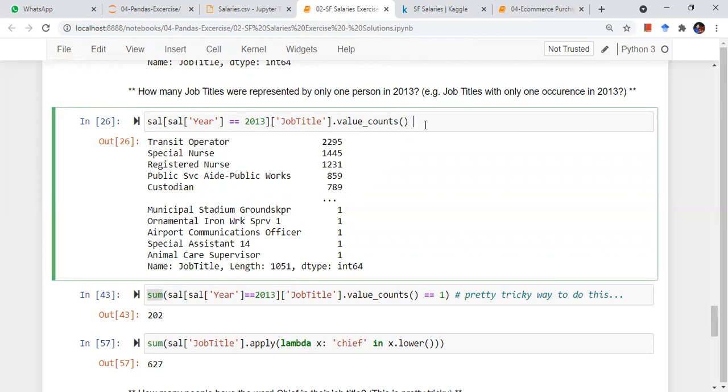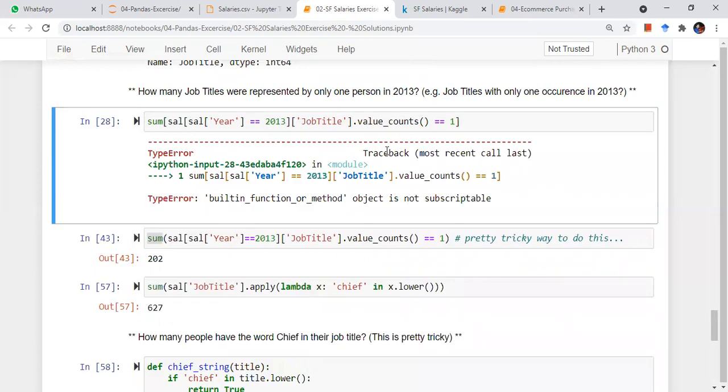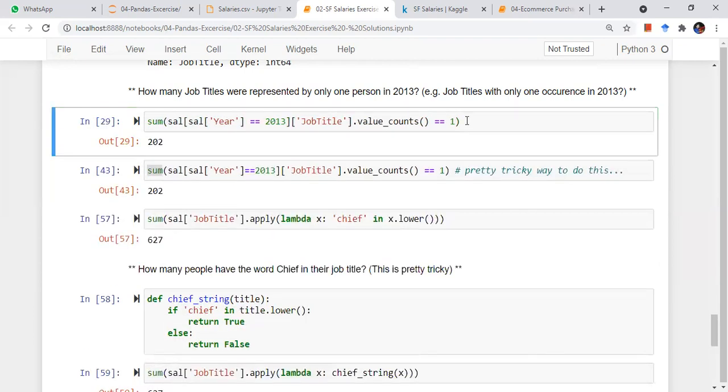Now I want to check out where this thing is equal to 1, right? So basically I just want to get the sum, because I want to count where this count is 1. Since it's 1, I can just sum it up, right? So the sum function should be applied in parenthesis. 202. So the answer is 202, right?